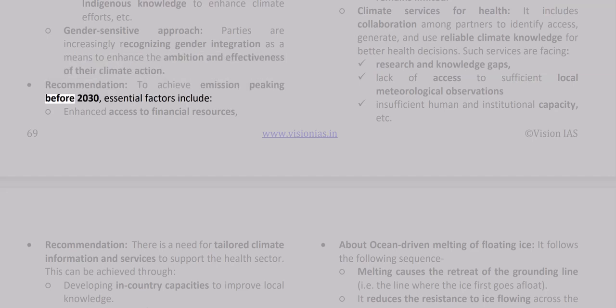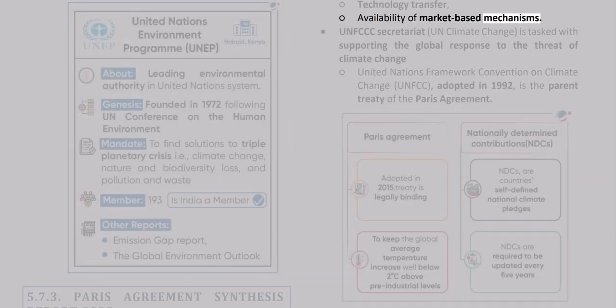Recommendation. To achieve emission peaking before 2030, essential factors include enhanced access to financial resources, technology transfer, and availability of market-based mechanisms. The UNFCCC Secretariat, UN Climate Change, is tasked with supporting the global response to the threat of climate change. The United Nations Framework Convention on Climate Change, UNFCCC, adopted in 1992, is the parent treaty of the Paris Agreement.